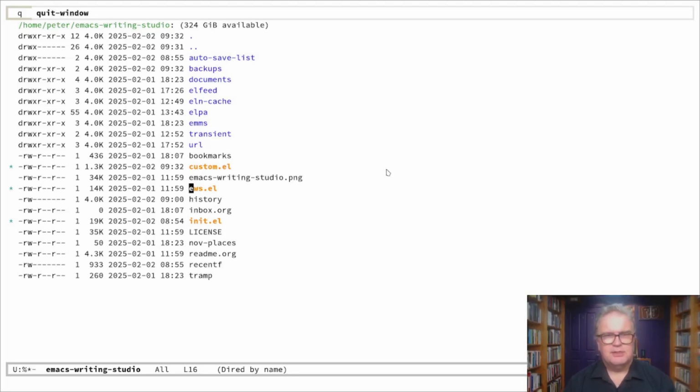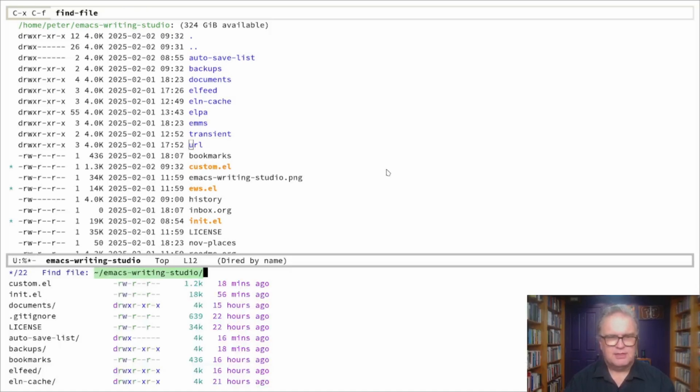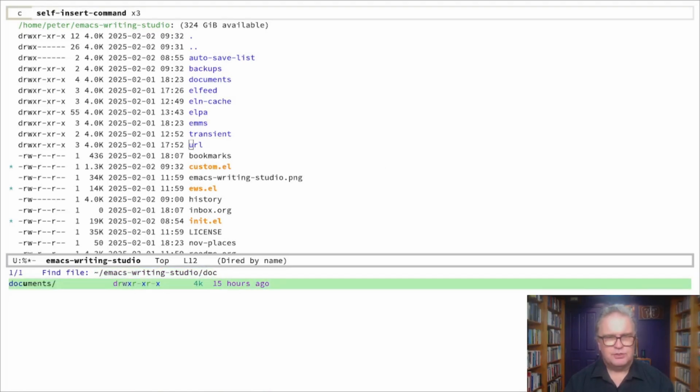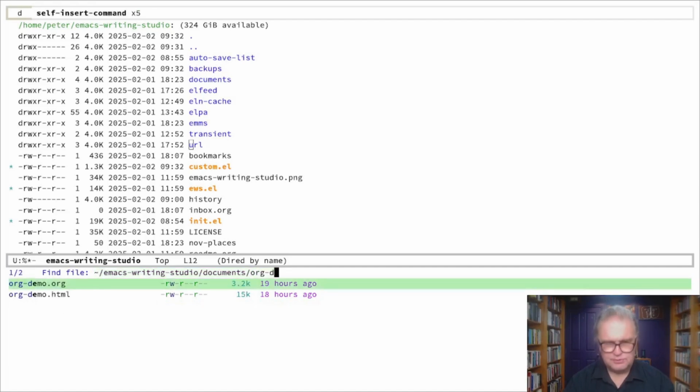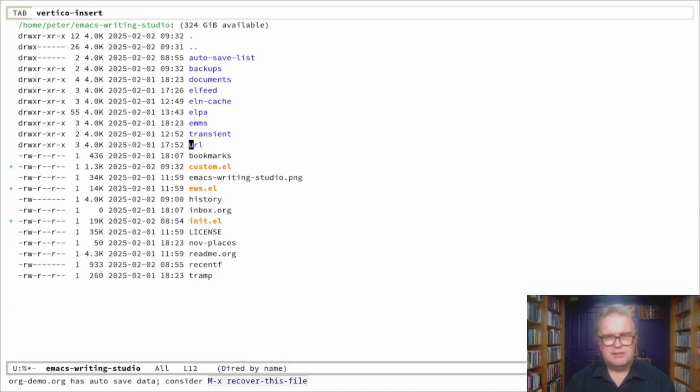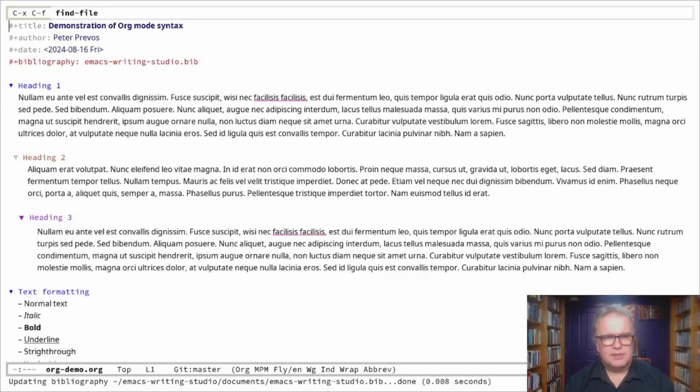So let's try this out. If I go open a document, there's Control X, Control F, the find file function. The find file function either opens an existing file or creates a new one. The little pop-up menu shows up, and I'm in the Emacs Writing Studio folder, and I know I need to go to the documents folder. So I type doc, hit tab. So there's a bit of auto completion there. And the one that I want is orgdemo.org. So we have orgdemo.org, and I hit enter, and the file opens up.